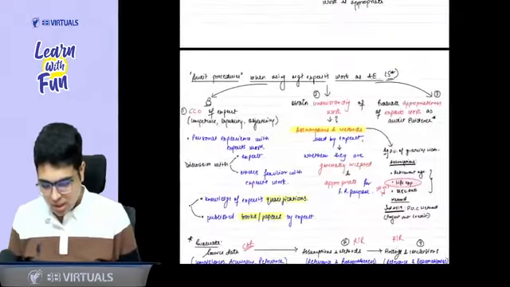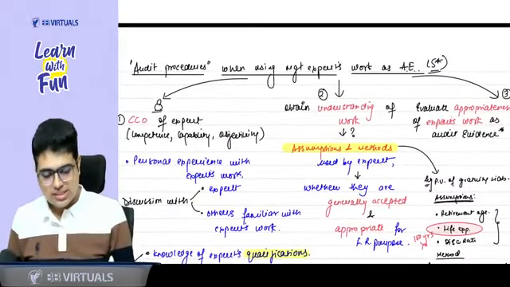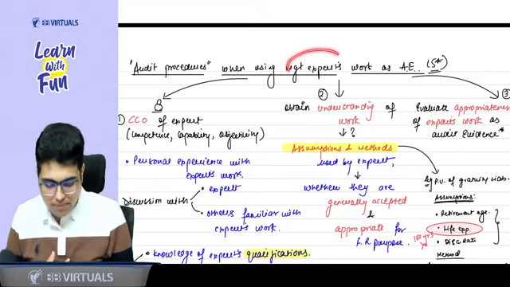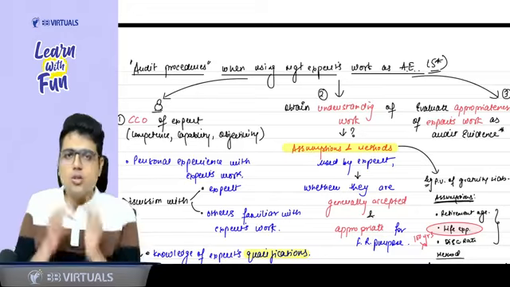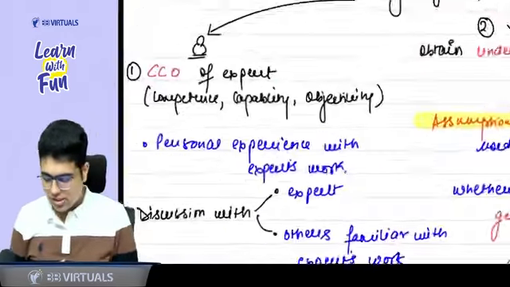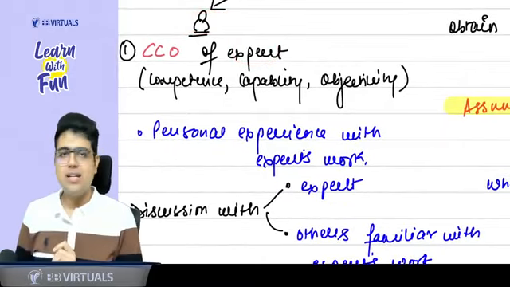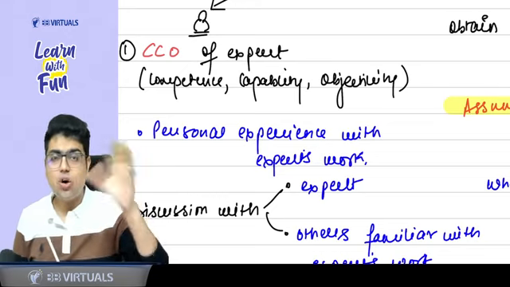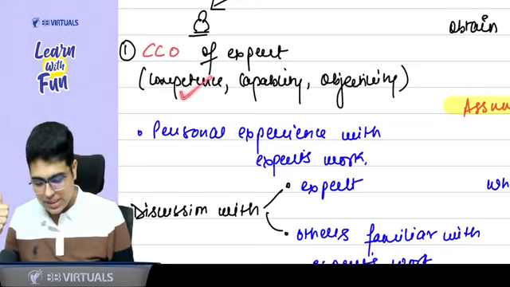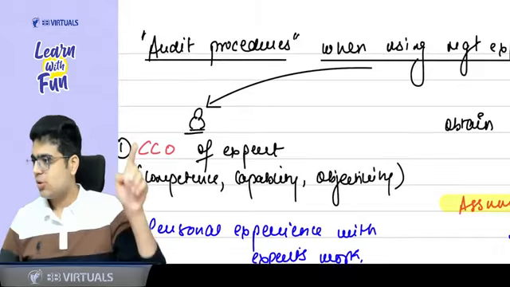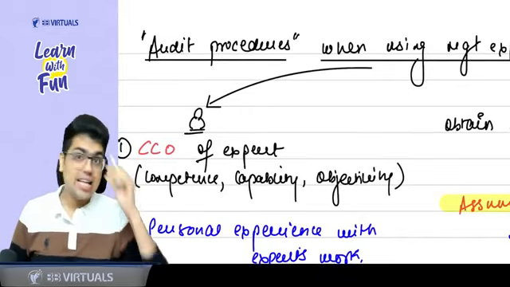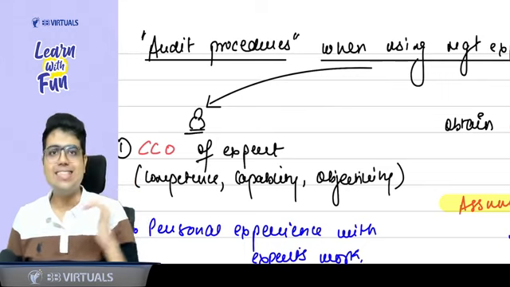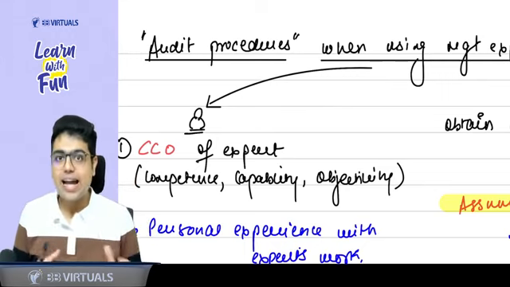Yes, sir. Now, the question comes, the favorite question of ICAI, you can say the 5-star topic. What are the audit procedures when you are using a management expert's work as audit evidence? First of all, before understanding the work, you need to understand the expert. Whether the expert is competent, capable, does he have objectivity or is he biased? So you need to see the competence, capability and objectivity of the expert. In short, you can say CCO of the expert. Like in an entity, the big people are CEO, CFO. Similarly, the expert is CCO. CCO means competence, capability and objectivity.